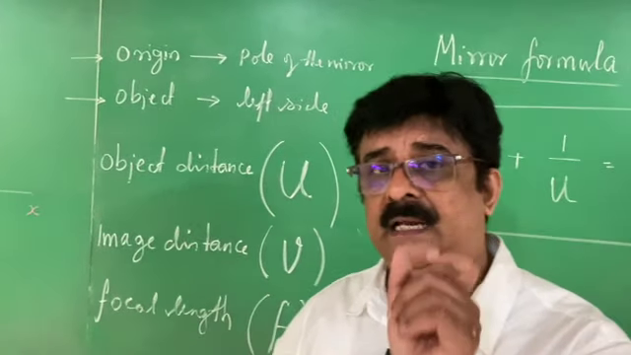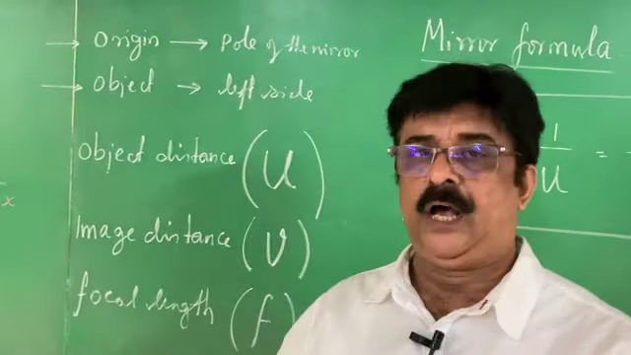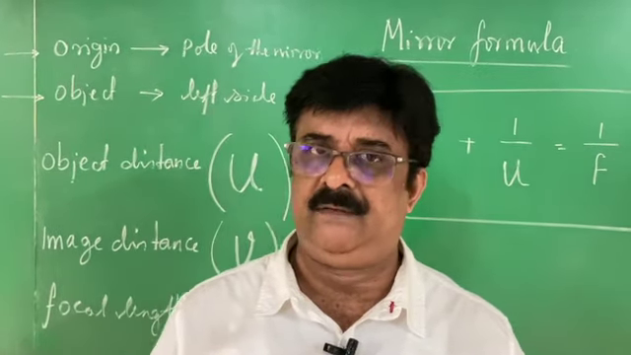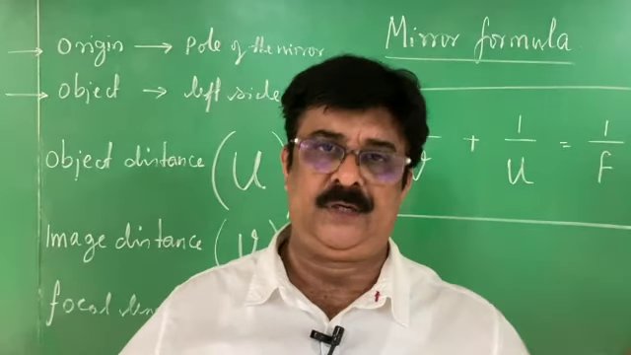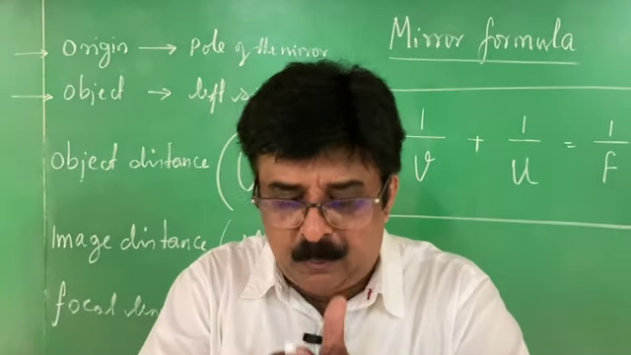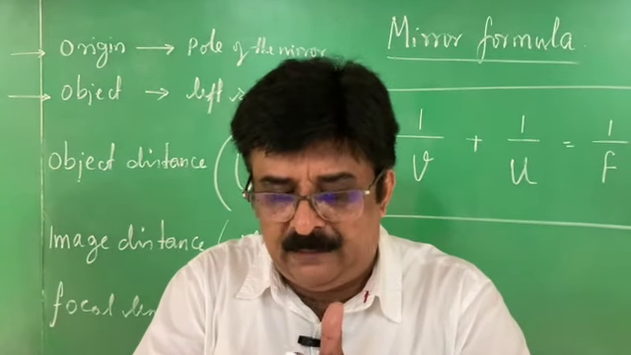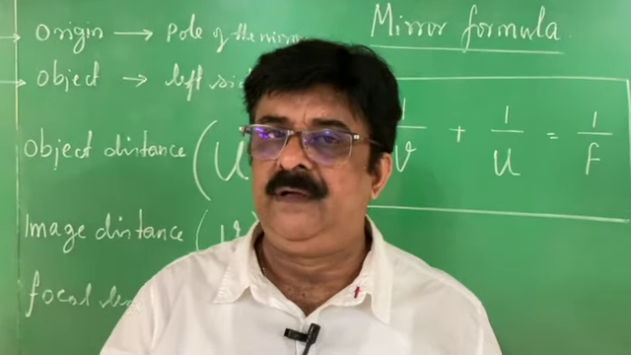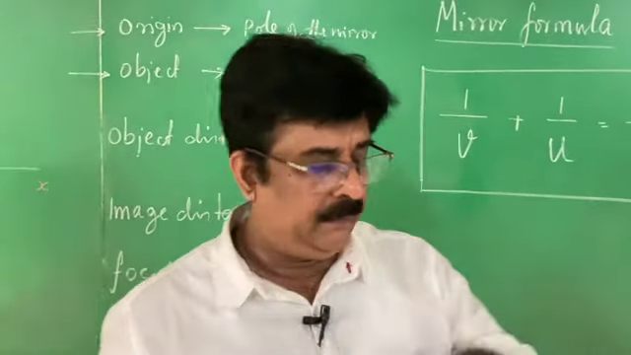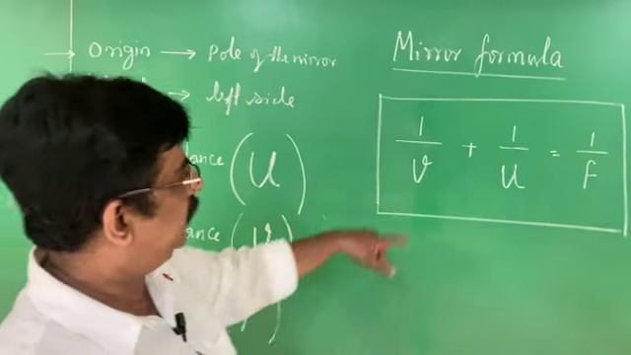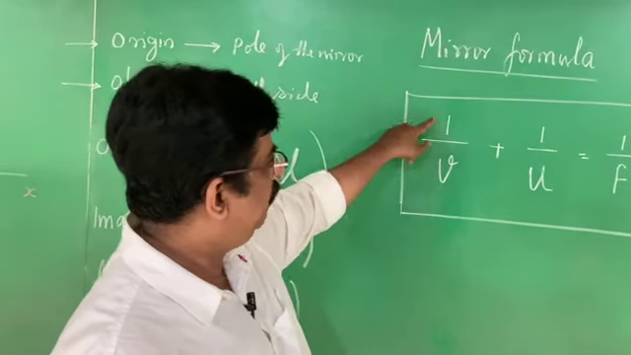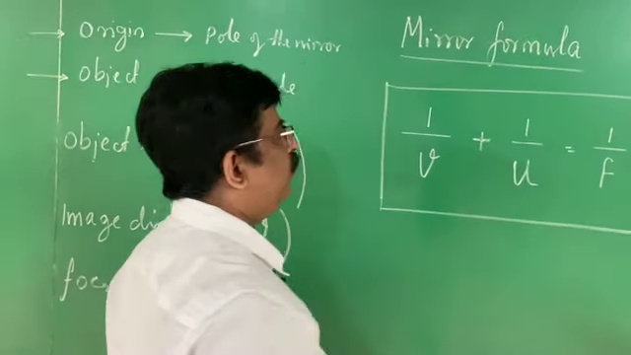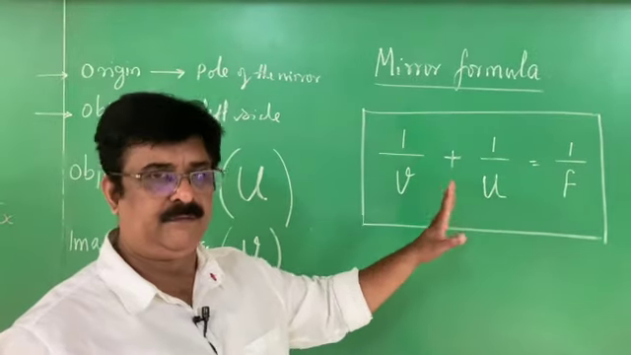This is not a mathematical minus. It is about direction, like vectors. Which side are you on? If you are on the left side, it is minus. If you are on the right side, it is positive. Negative and positive are based on the pole of the mirror. From the pole of the mirror, when the object is placed on the left, it becomes negative. If it is on the right, it becomes positive. Therefore, the relationship between image distance, object distance and focal length, that is the mirror formula, is 1 by V plus 1 by U is equal to 1 by F.